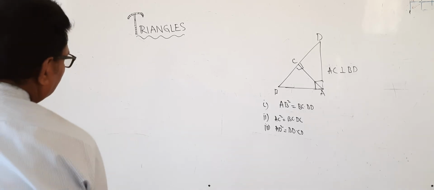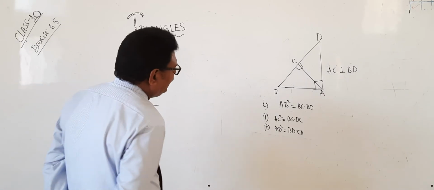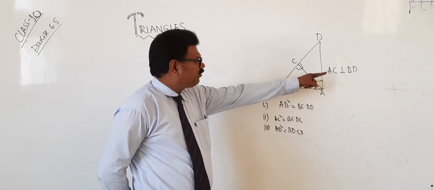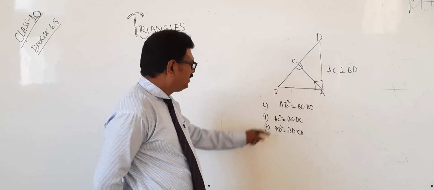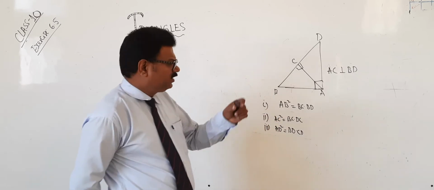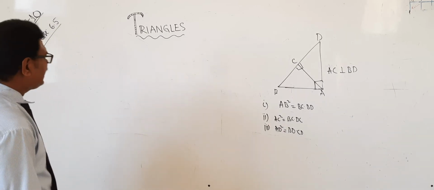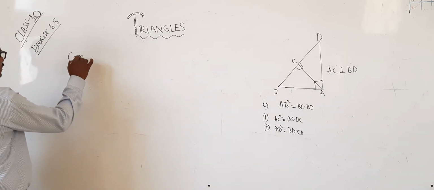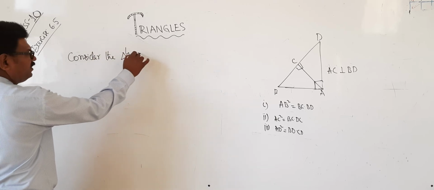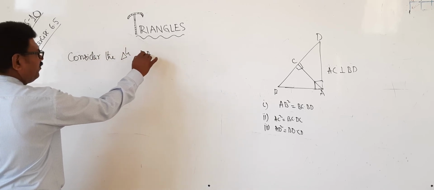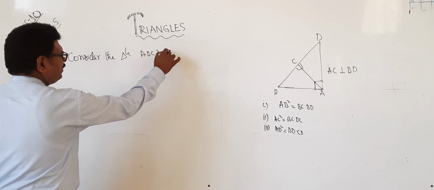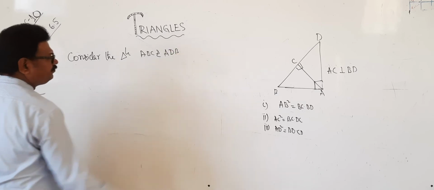Yes. Here ABD is a right angle triangle at A. AC perpendicular to BD. Show that AB square, next one AC square, and next one AD square. So first proof, you take, consider the triangles ABC and ADB.